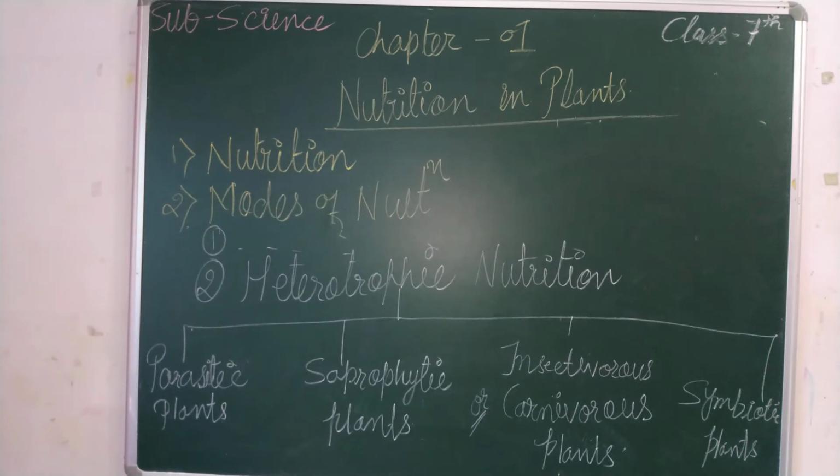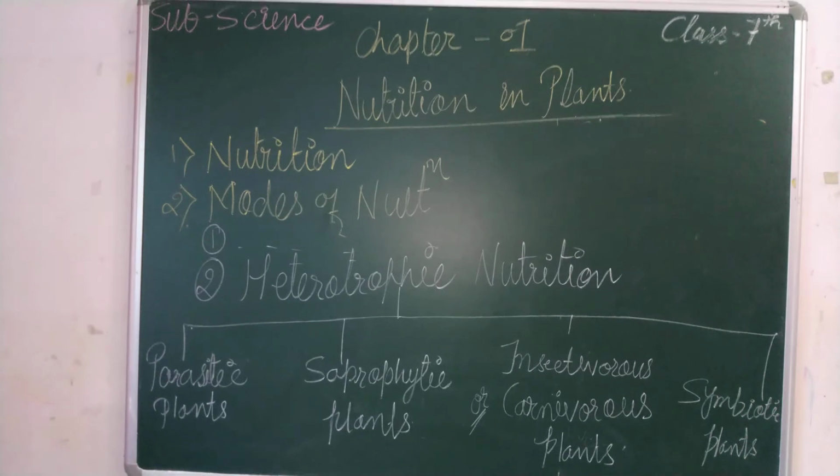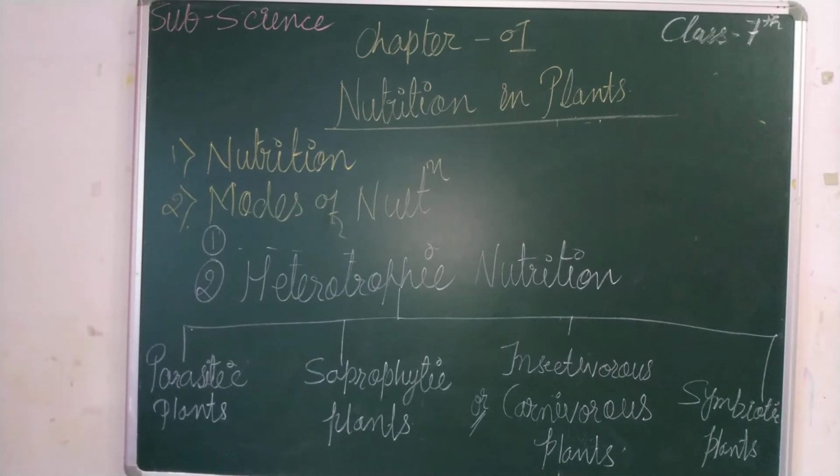Thus, in saprophytes, there is no process of photosynthesis. They depend on the dead and decaying organic matter and get their nutrition from it. They depend on सड़े गले चीज, like dead and decaying organic matter, and get their nutrition from them, right? The mode of nutrition in fungi, mushrooms and some bacteria, for example Lactobacillus and Azotobacter, is saprophytic because they derive their food from dead and decaying organic matter.